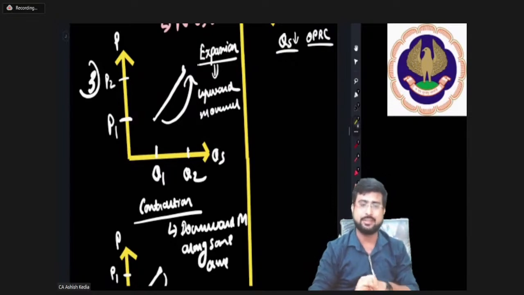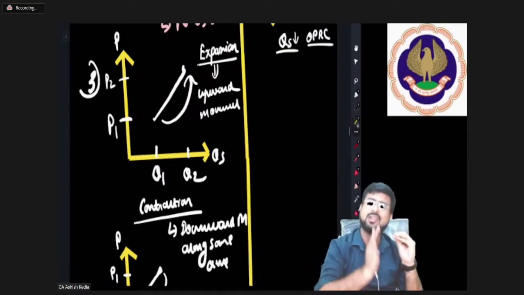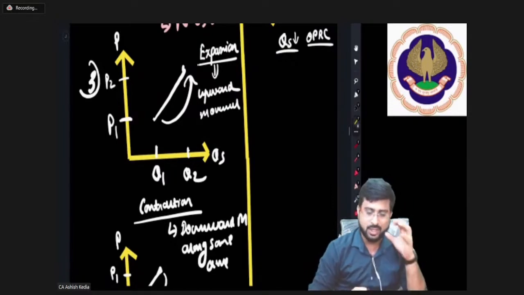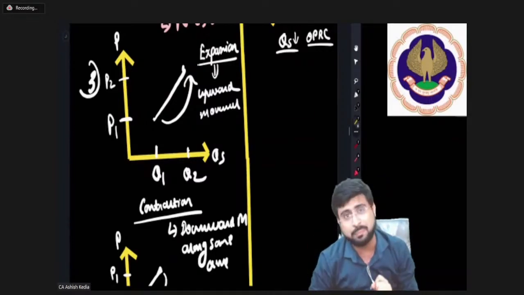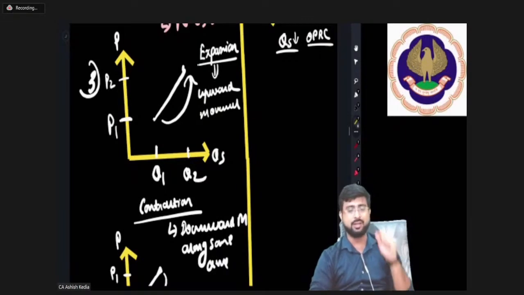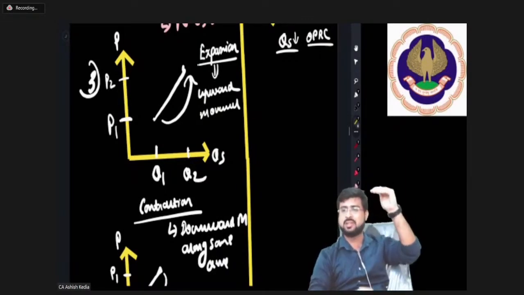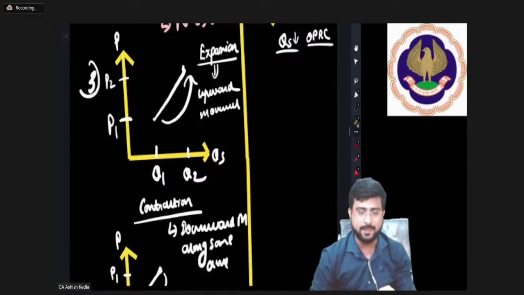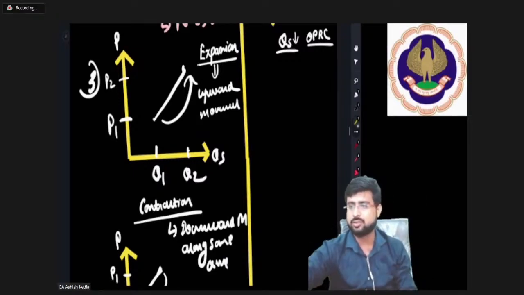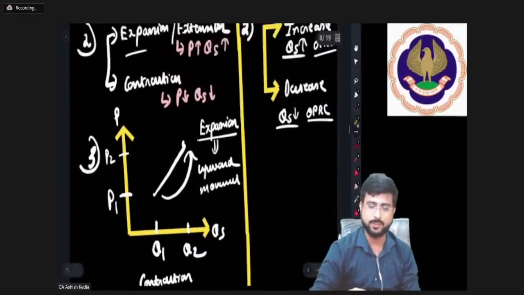So pay attention everyone. In case of expansion there is an upward movement along the same curve. In case of contraction there is downward movement along the same curve. It is the case of supply. Had it been the case of demand, for expansion there is a downward movement, and for contraction there is an upward movement. Okay, it was for demand. So moving on guys.